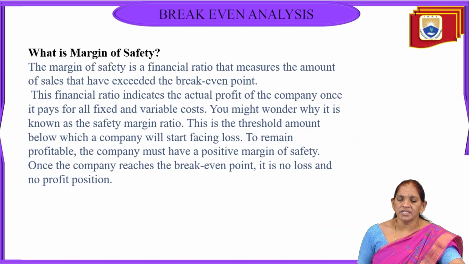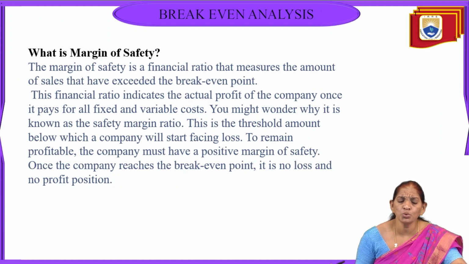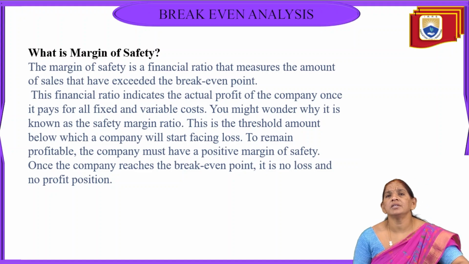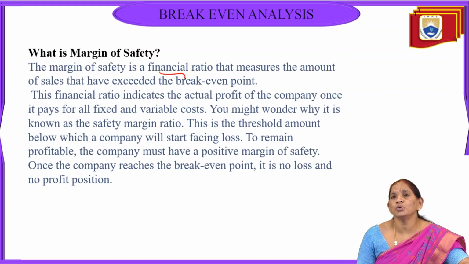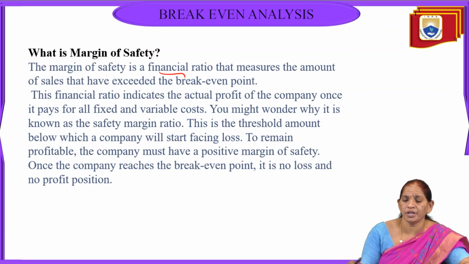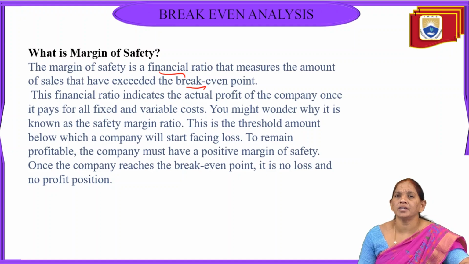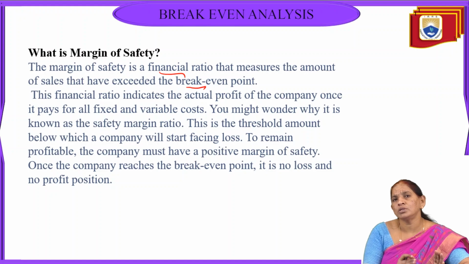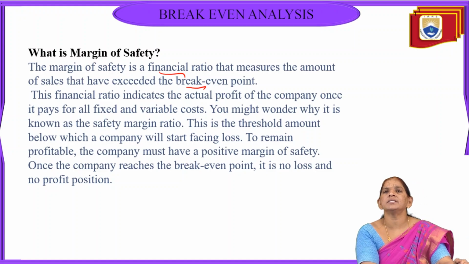Next, we'll see what is margin of safety. So margin of safety is also taken from the financial ratios, which measures the amount of the sales which extended the break even. Means this margin of safety is very much utilized to identify what sort of organization was in safe mode in case of profits.